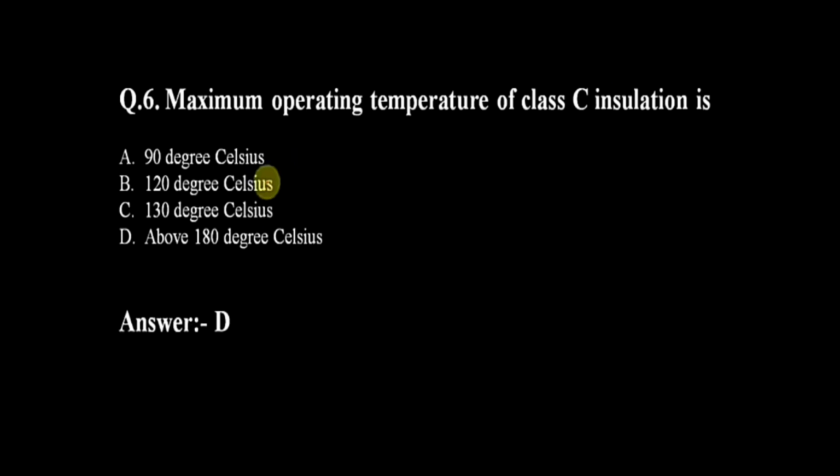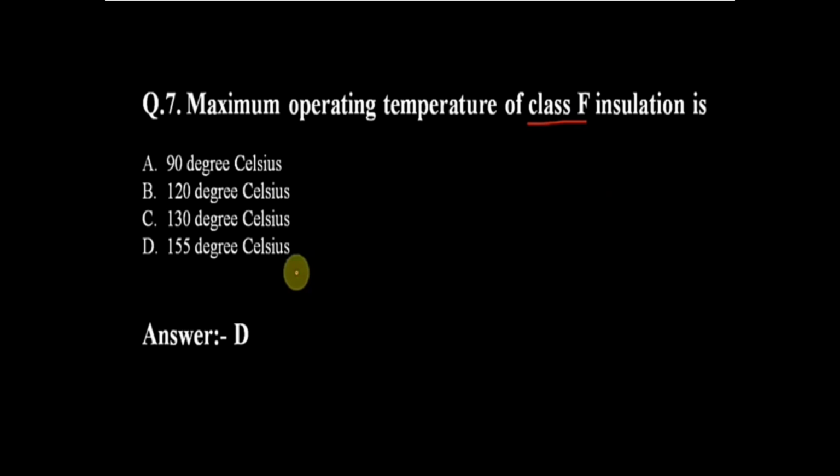Next question is: maximum operating temperature of class C insulation is? There are several classes of insulation: class A, class Y, class F, class C. Options are 90 degrees Celsius, 120 degrees Celsius, 130 degrees Celsius, above 180 degrees Celsius. Our answer is above 180 degrees Celsius. The maximum operating temperature of class C insulation is above 180 degrees Celsius.